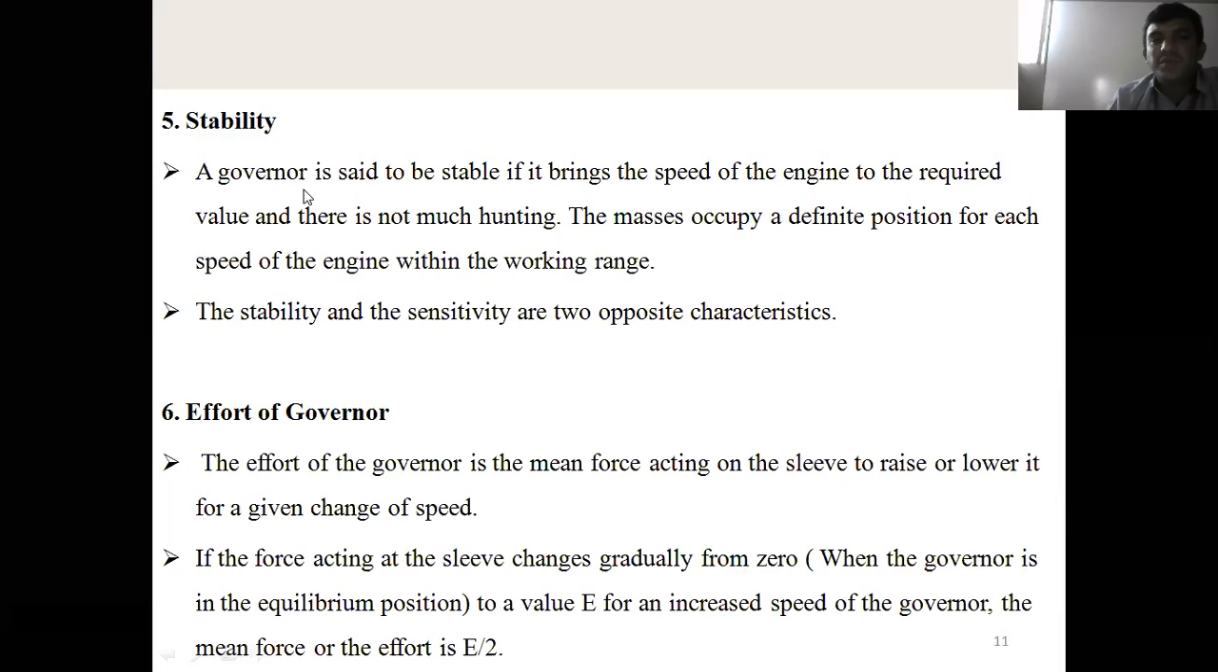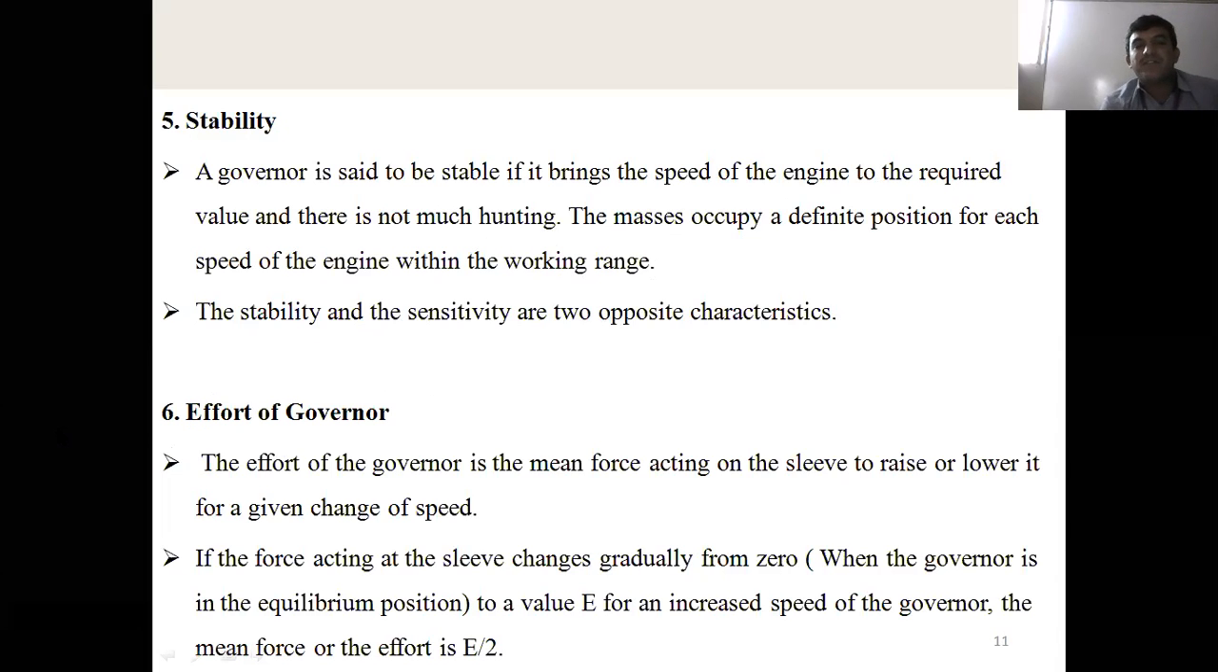A governor is said to be stable if it brings the speed of the engine to the required value and there is not much hunting. The masses occupy a definite position for each speed of the engine within the working range. Again, see the stability and sensitivity, both are two opposite characteristics. If sensitivity is high, stability is less. If stability is high, sensitivity is less. These are inversely proportional. There are opposite characteristics here.